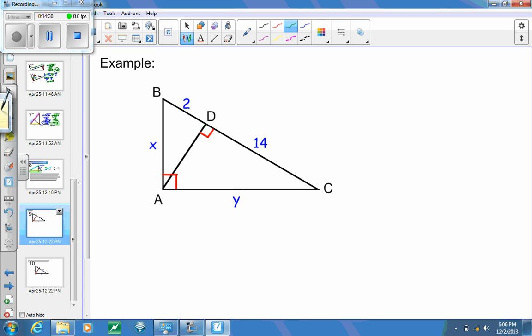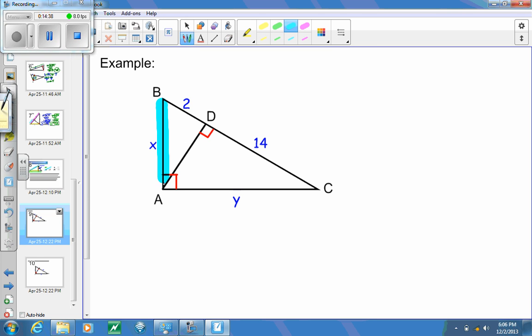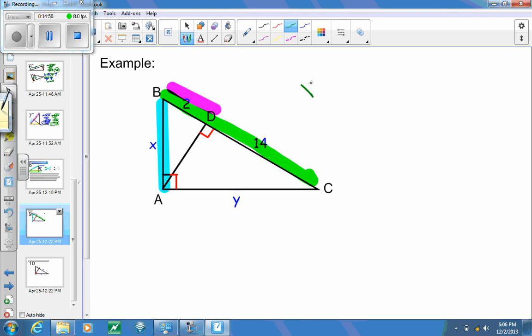Just to go through one more example of it, just to clarify everything, we want to find this length of x. So we are going to take the geometric mean of the length of BC along with BD. So this is going to tell me that x is going to equal the square root of the whole length of BC, which gives us 16, multiplied by 2.